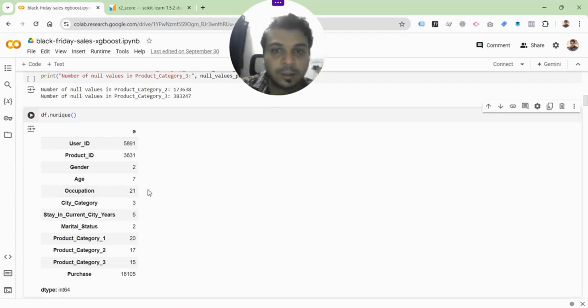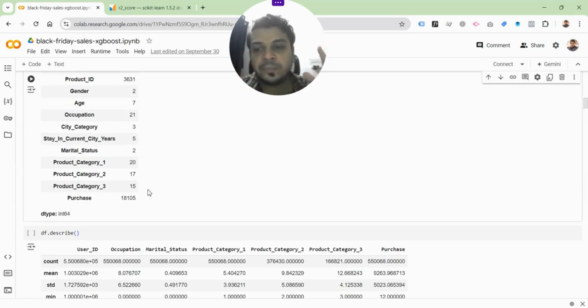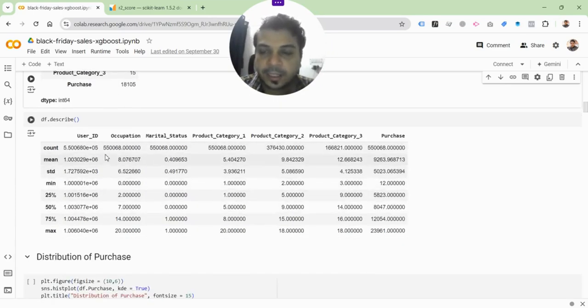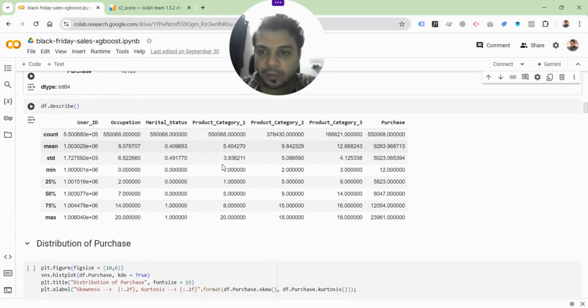Okay, and we saw that occupation has been given in the form of a number. So it depends on the data set, what is the nature of the data types in each of the columns, and you will have to sort of rework that and make it usable for your analysis. So this is a description, and description means basically descriptive statistics, which gives you some of the central tendencies and dispersions, basic things like standard deviation, minimum value, and maximum value, and the quartiles basically for each of the values.